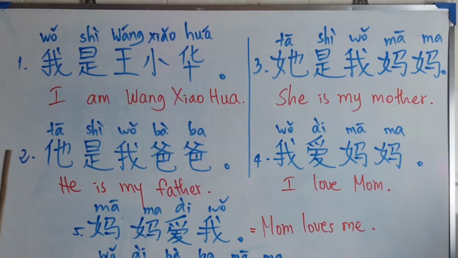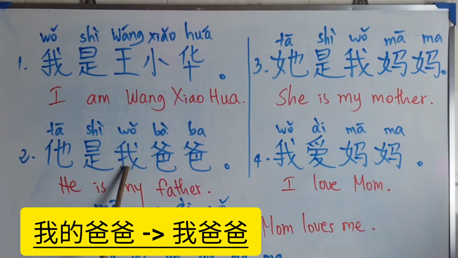Number 2. He is my father. If you want to say he is my father in Chinese, the word 他 means he. 是 is. 我 means I. A moment ago I told you that 我 means I, but in this sentence it means my, because when we use 我 with a word showing a relative or a person close to us, we do not use 的 here. In a simple way, we use 我的, which means my.